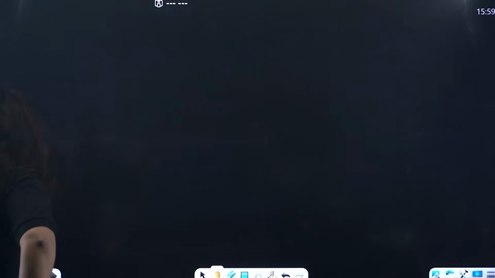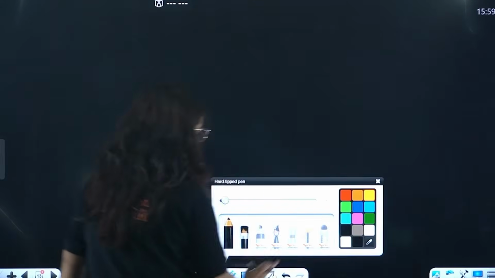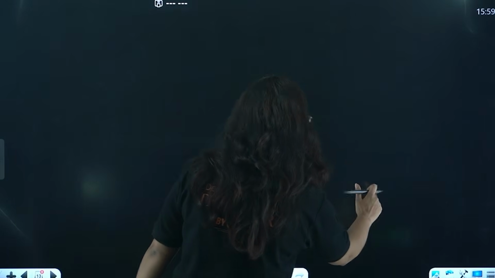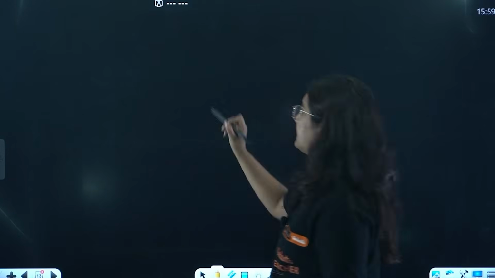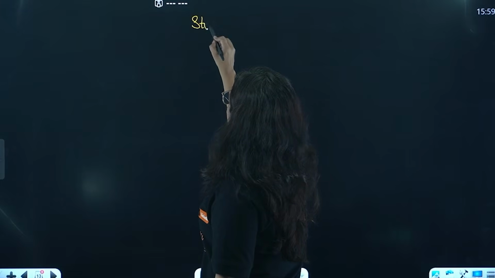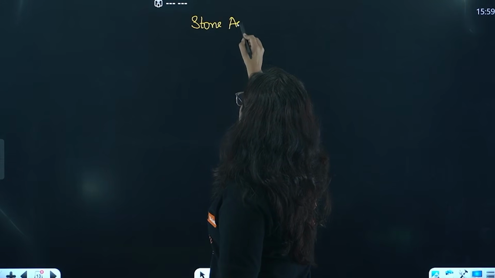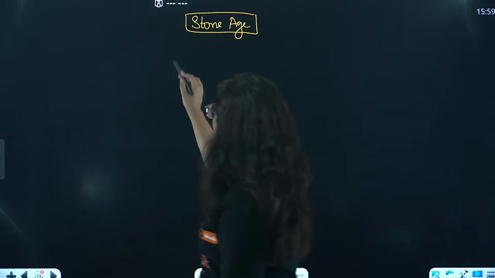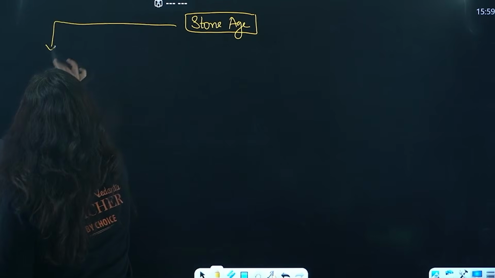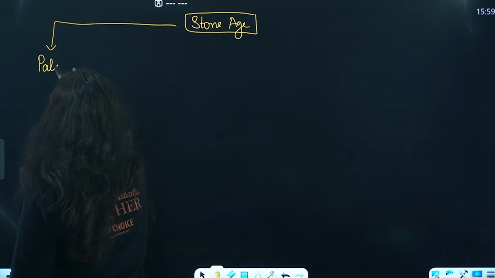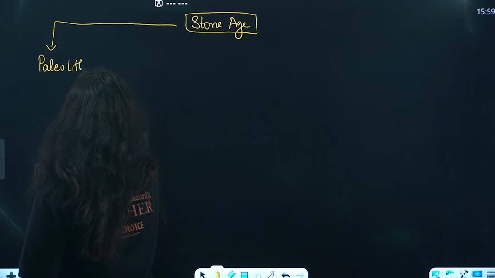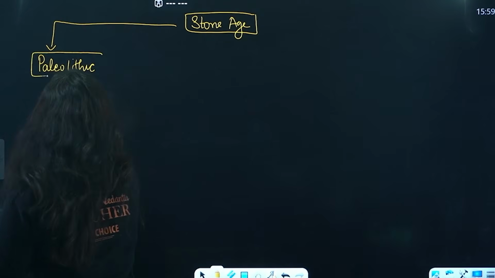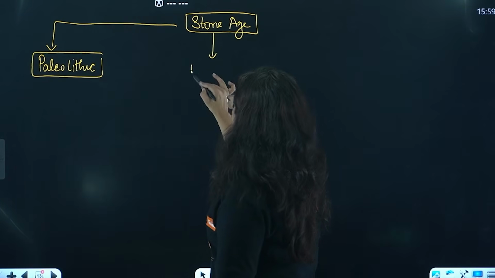Now, coming towards the detail, pay attention to it. We will read each of that very nicely. Coming towards the first Stone Age, what is different from one stage to another? The first period is referred to as the Paleolithic Age. Then the second period is Mesolithic.